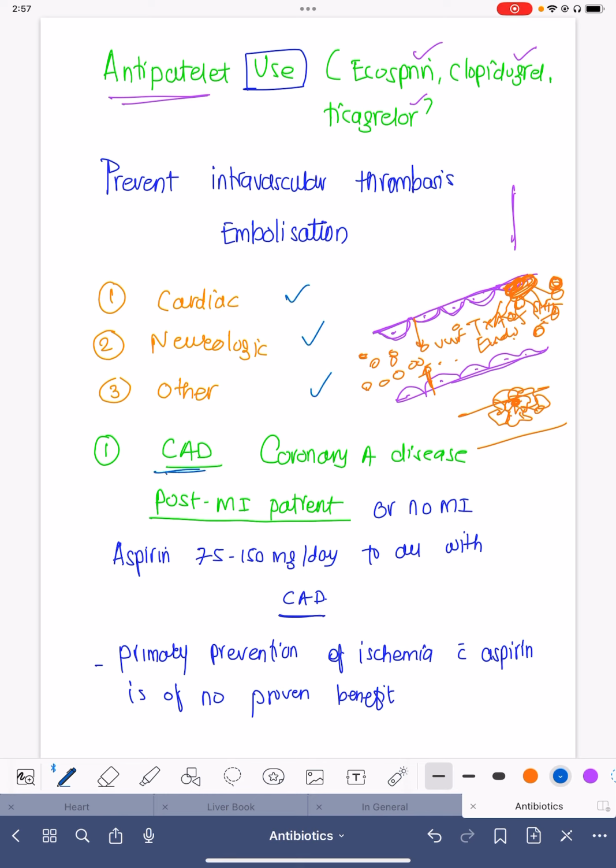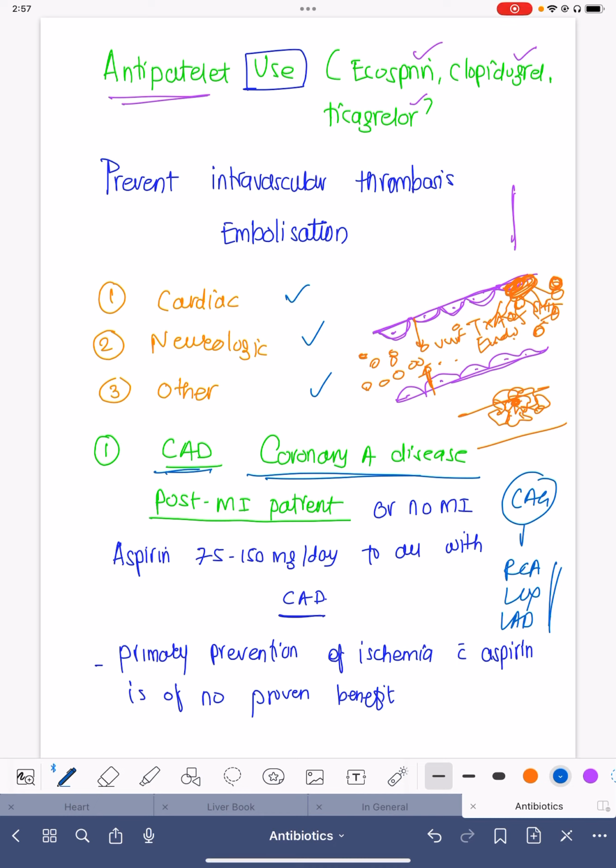Now, these antiplatelets have three main indications: cardiac indications, neurological indications, and others. First is coronary artery disease, under cardiac. Coronary artery disease means the patient has reduced ejection fraction, or patients who have normal ejection fraction, but on coronary angiography, CAG, some artery like RCA or LCX or LAD is showing a block, and that block is more than 70%, 80%, 90%.